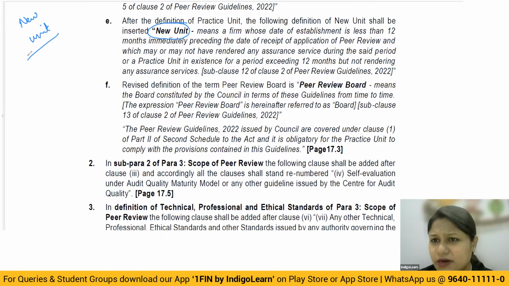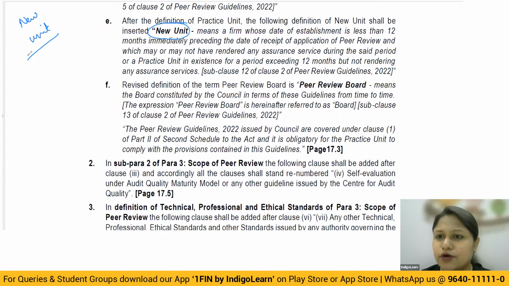And if they're conducting the peer review, understand the practice unit has to pay all the fees for the peer review. Though the reviewer is appointed by the board, the peer reviewers will come and do the audit because they have been directed by the board, and ultimately the fees for the peer reviewer will be paid by the practice unit. So fees is the problem. Then there is the timeline within which the peer review has to be completed. Then, when you talk about the on-site visits by the peer reviewer, between the existing units and the new units, they have done some kind of relaxation for the new units.